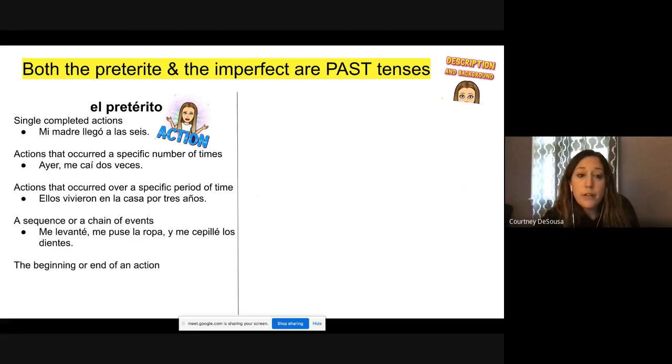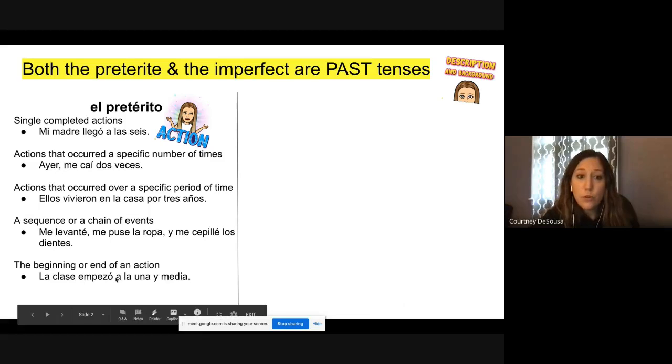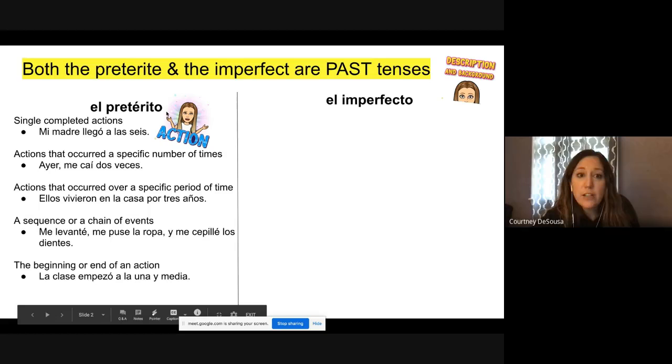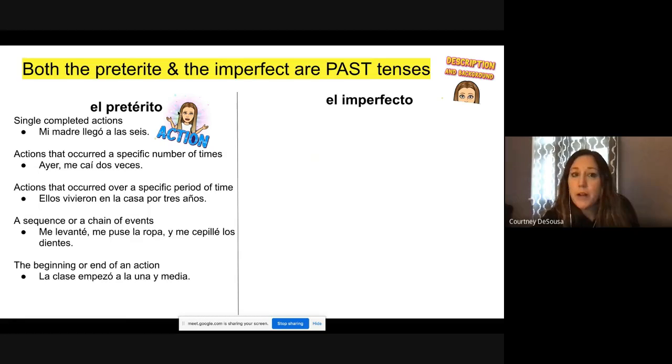You also use the preterite with the beginning or an end of an action. Por ejemplo, la clase empezó a la 1:30. Class began, empezó, at 1:30. So that's specific. It's the beginning of an action. It's done. These are all very specific actions. That's how you can know when to use the preterite.